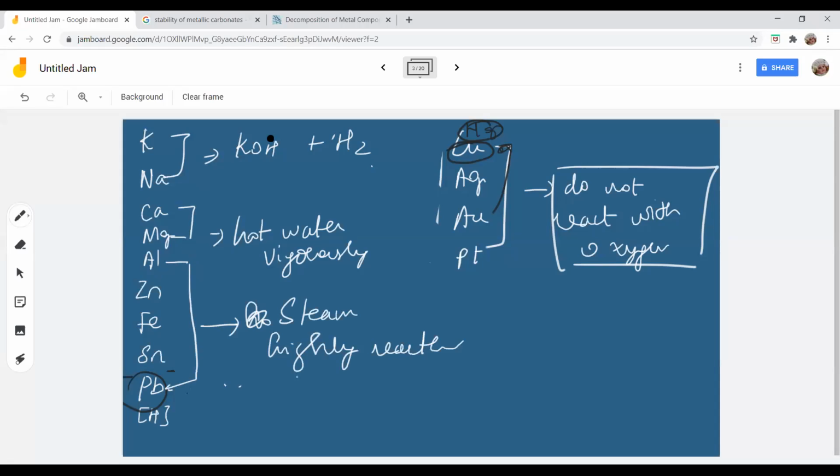But after that, copper, silver, gold do not react with water. They do not react with water at all. Clear? Either it be hot water, cold water, or steam. Now, we have seen this, but except potassium and sodium, all the metals, when they react with water, form only metallic hydroxide plus hydrogen gas.